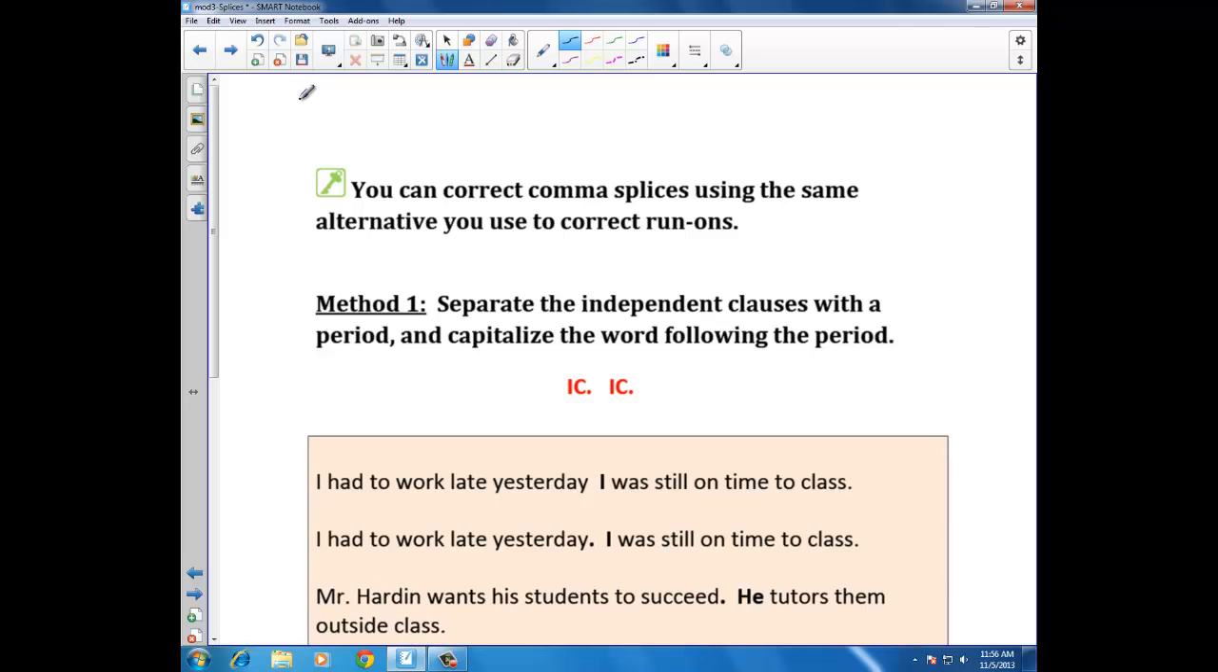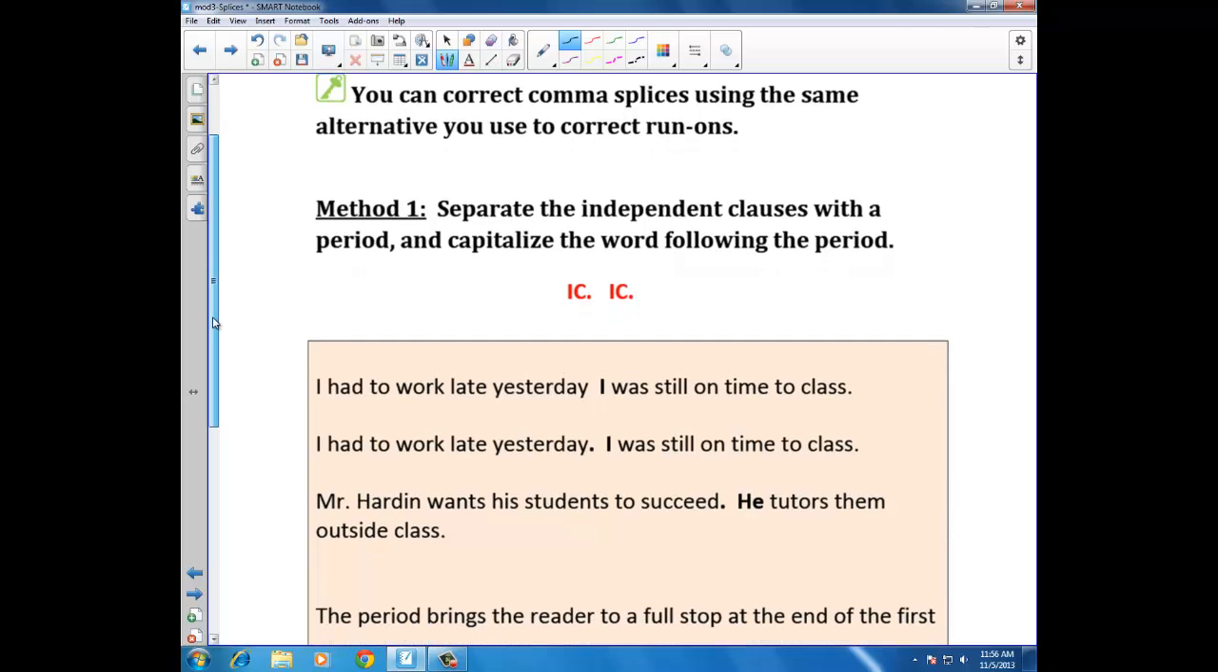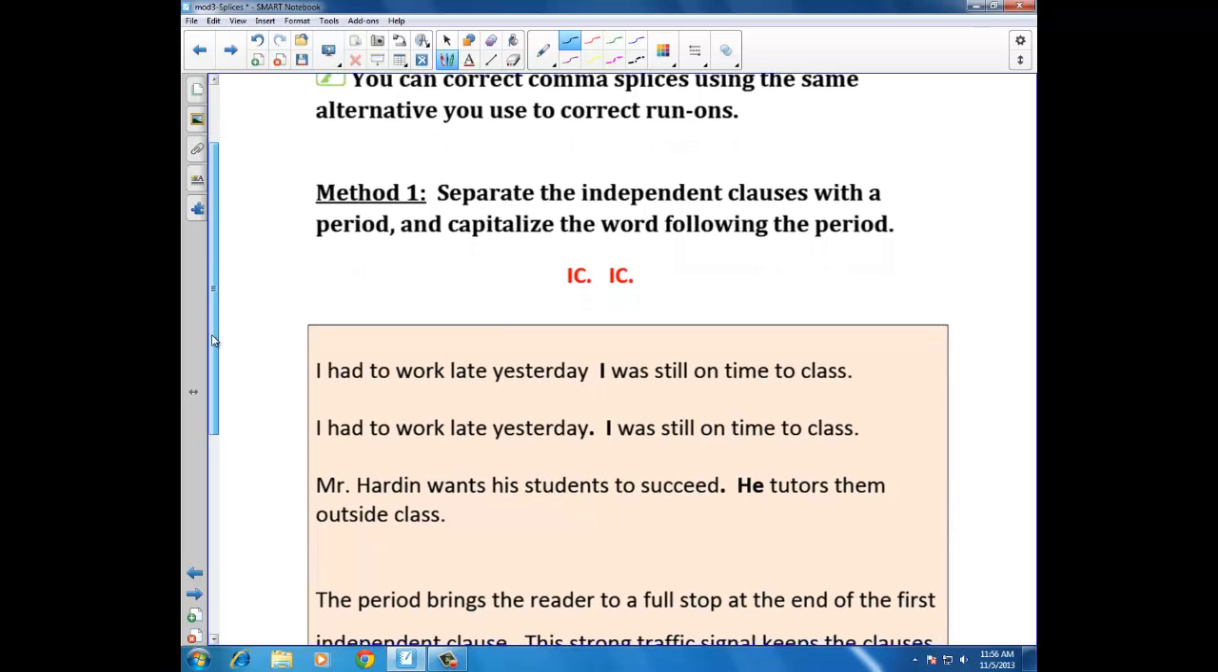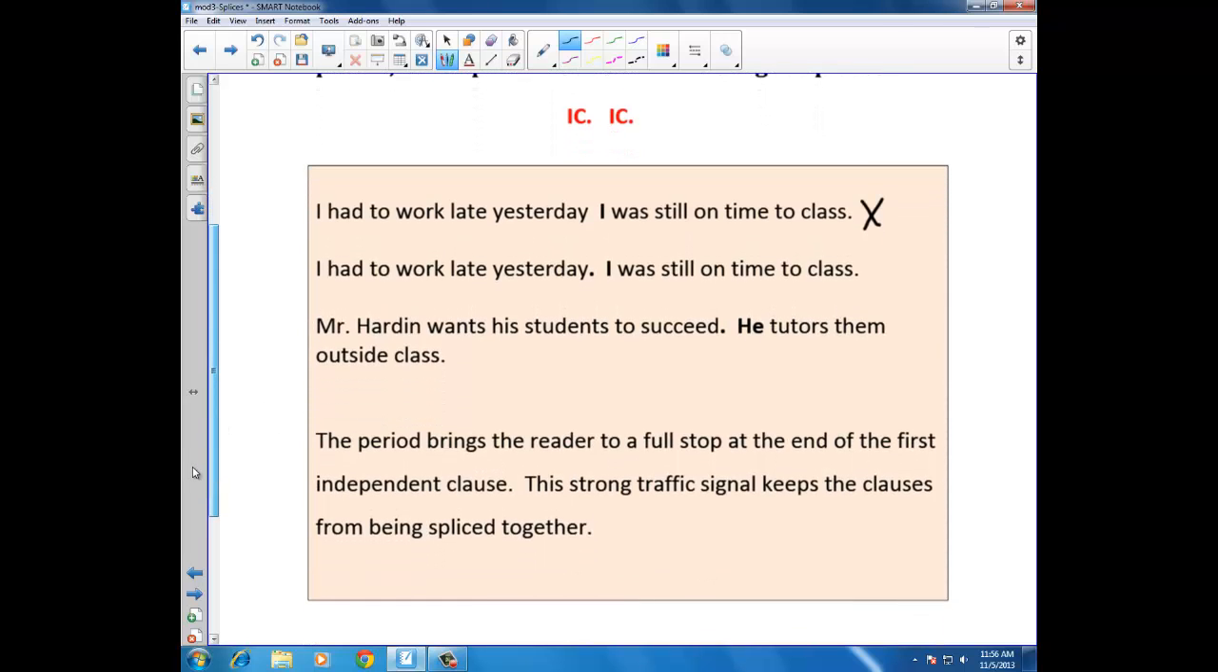The first method: separate the independent clauses with a period and capitalize the word following the period. I had to work late yesterday. I was still on time to class. Mr. Harden wants his students to succeed. He tutors them outside class. The period brings the reader to a full stop at the end of the first independent clause. This strong traffic signal will keep the clauses from being spliced together.